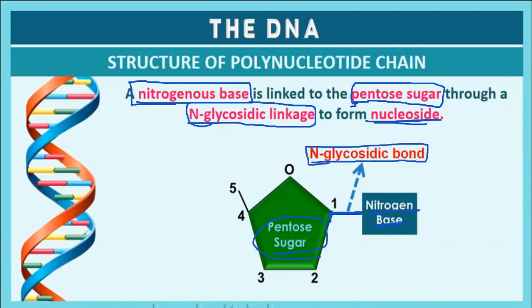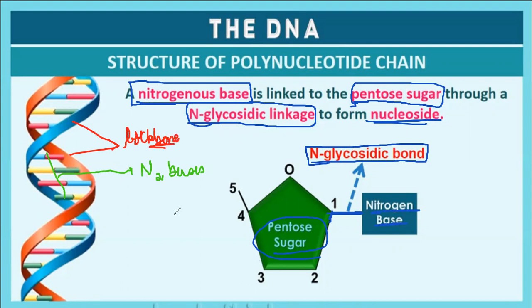If you look, these are the nitrogenous bases. This green line joins the nitrogenous bases, right? And the blue and the red colors represent the backbone of DNA or a nucleotide sequence.